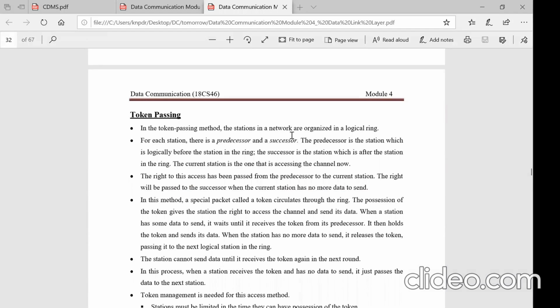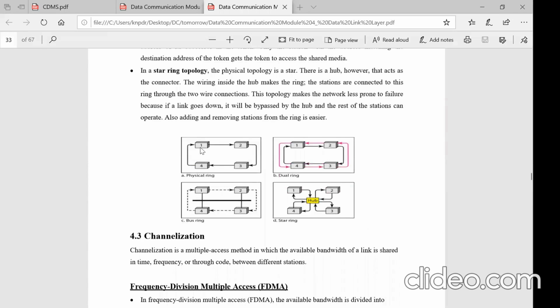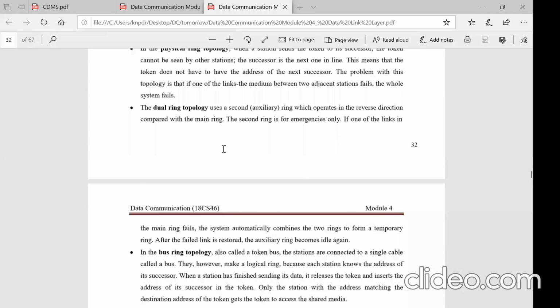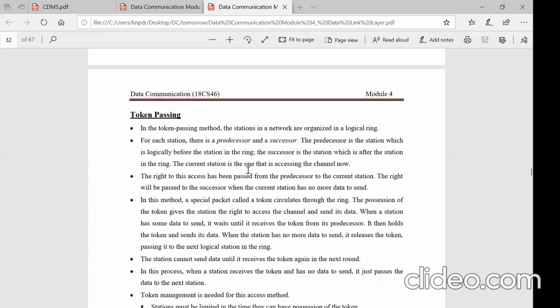One is called the predecessor, and the other is the successor. That means the station which is behind, the one that gives the packet, is called the predecessor, and the one which receives the packet from the previous one is called the successor, right? So the predecessor will pass the token to the successor. It has to go in order only, from predecessor to successor.